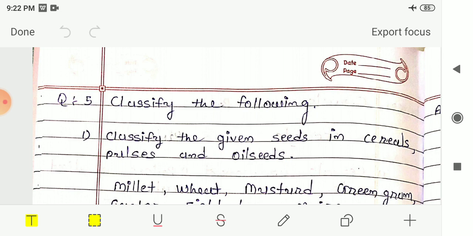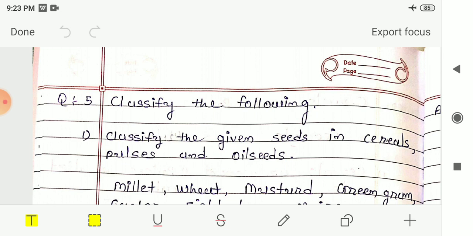Then we had seen one activity. In that activity, we had classified different seeds into cereals, pulses and oil seeds. From that activity we came to know what pulses, cereals and oil seeds are. Seeds that break into two equal halves but leave no oily marks on paper during rubbing are known as pulses.